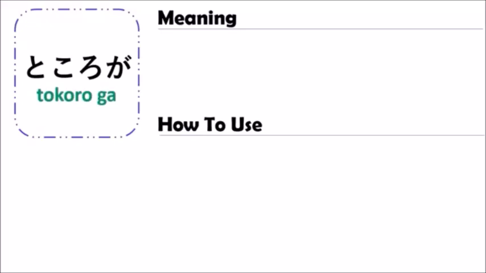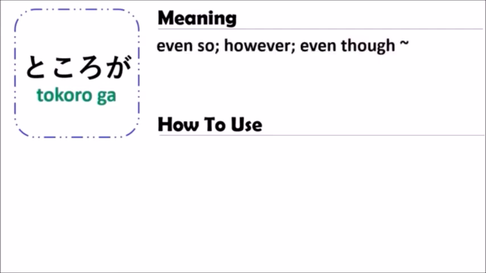In this case, we will learn about the grammar of ところが. What is the meaning of ところが? ところが has the meaning of even so, however, even though, or something like this. It doesn't have the meaning of "by the way." So you understand, right? So how do we use it?